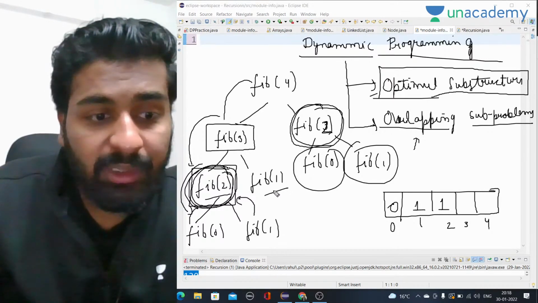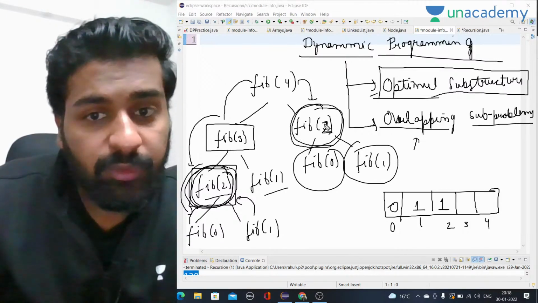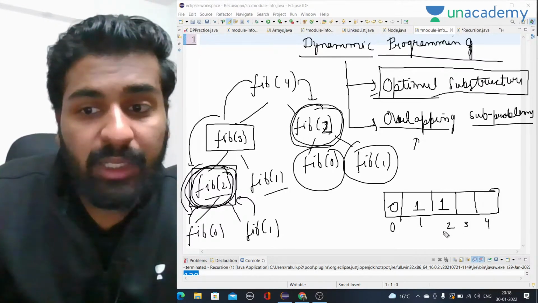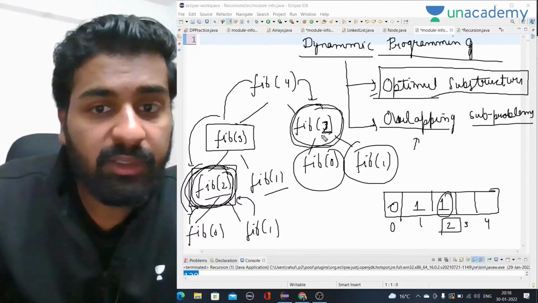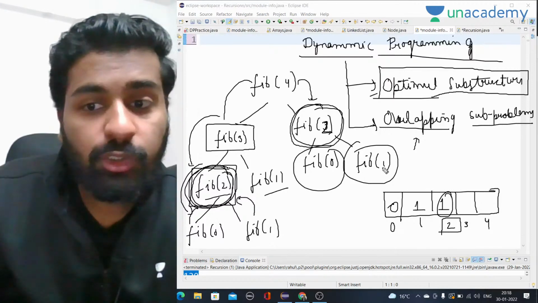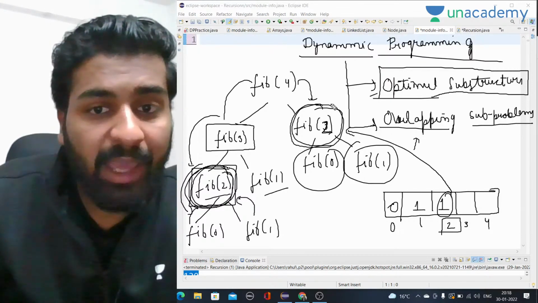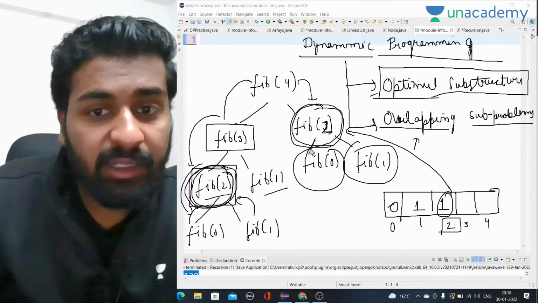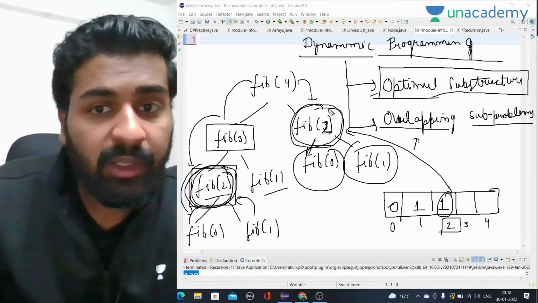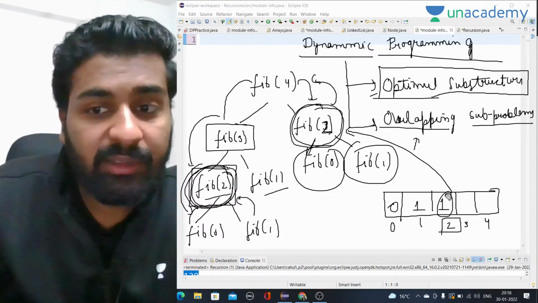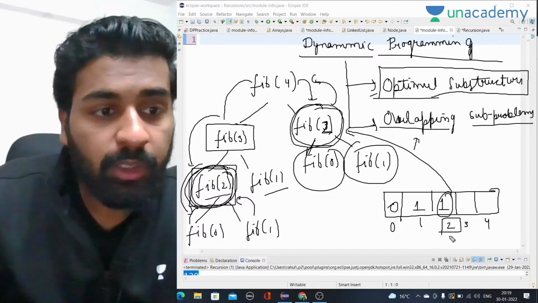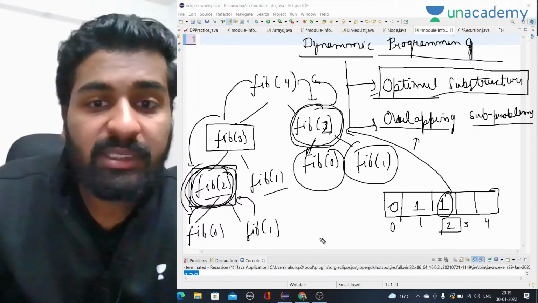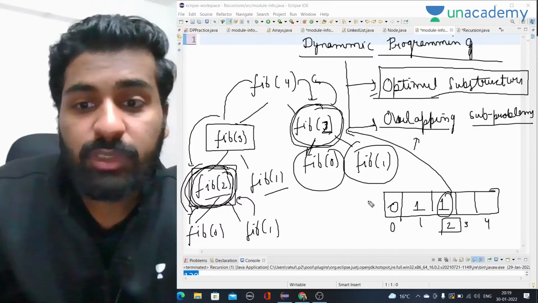Now the next time when I go on the right side, again we will see that we want to calculate Fib of 2, but you can see here on the second index we have already filled the value of Fib of 2. So I will directly take it from here. I will not calculate it again by calling Fib of 0 and Fib of 1. I will directly return and take the value from this array. So these are overlapping subproblems and we solve them by using some extra space.